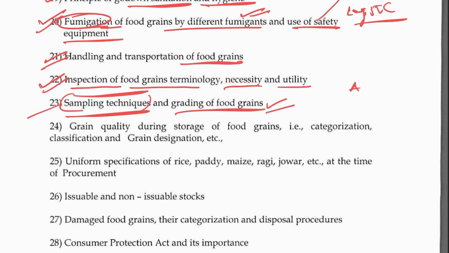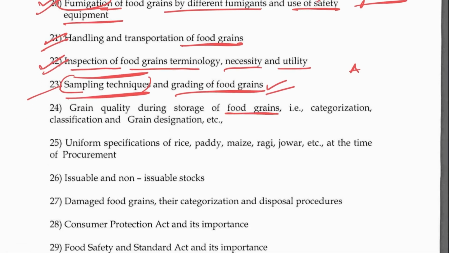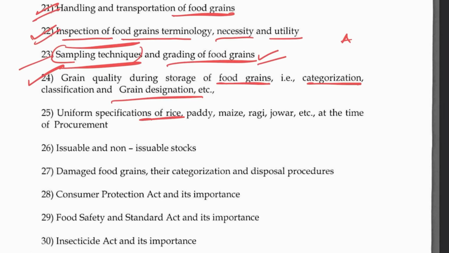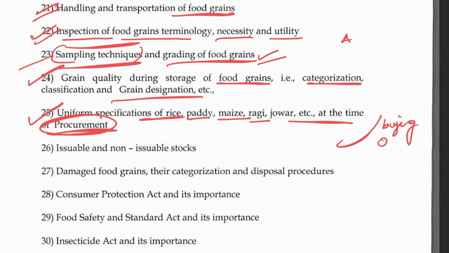Grain quality during storage of food grains. Then their categorization, in the same way as we categorize based on size. Then again, uniform specification of rice. These are some of the parameters for rice, paddy, maize, ragi. These matter when you are going for procurement, meaning when you are buying from the farmer. You need to keep the quality parameters in check, so that you are procuring good seeds or cereals, whatever they may be.